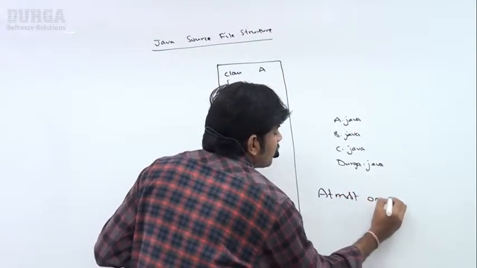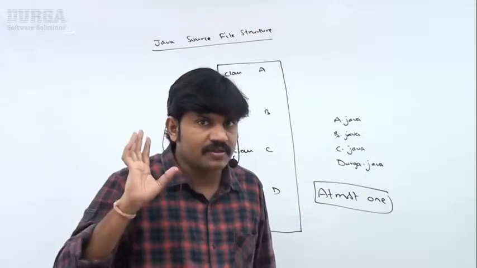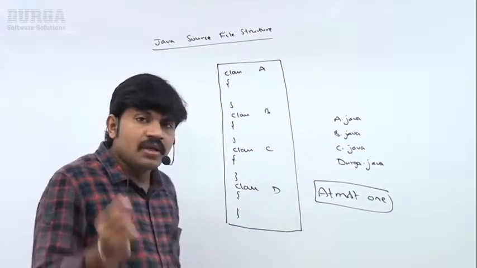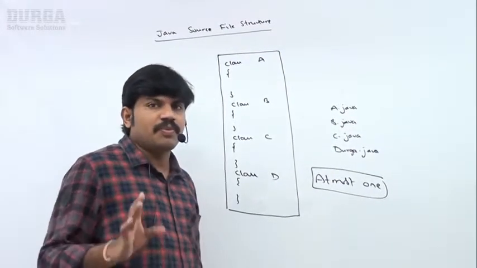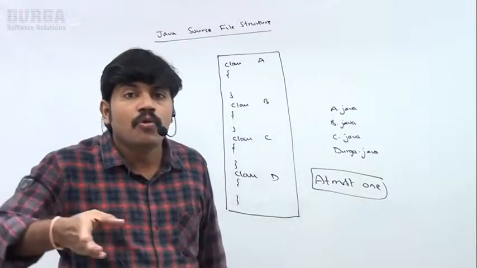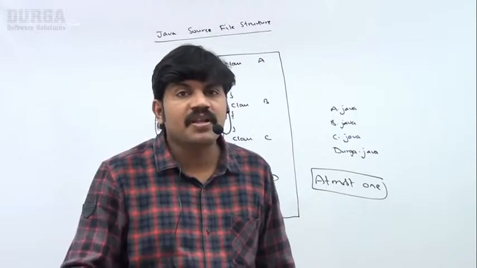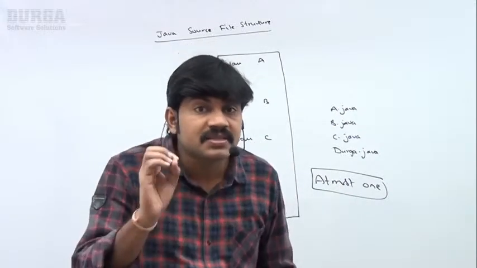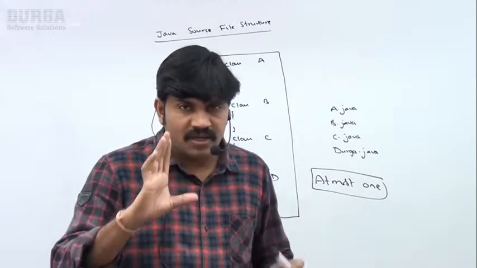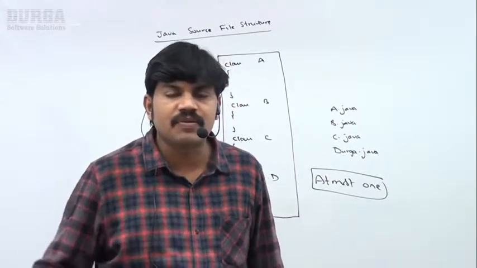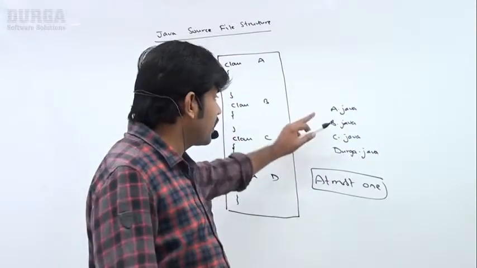At most one public class. What is the meaning of at most one? Either 0 or 1. Zero public classes are allowed, or if you want to take one public class, that is allowed. By mistake, if you declare more than one public class in the same Java program, the compiler will complain. Remember, it is a syntactical mistake. Only one public class is allowed. If you try to take more than one, you will immediately get a compile time error. I hope everyone can understand, right?